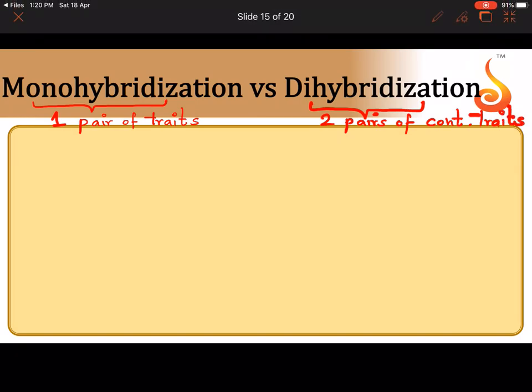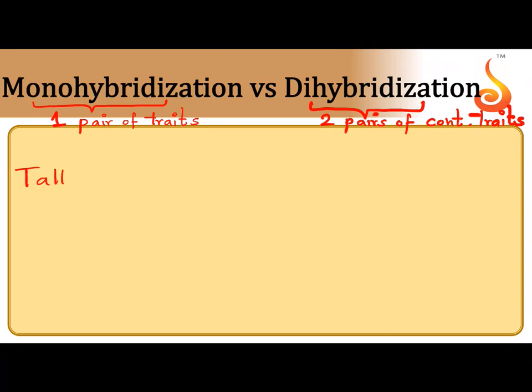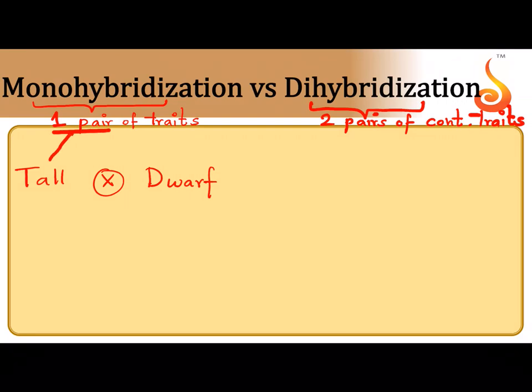See the difference? Which is the example that I gave you here? Tall versus dwarf. The character is one, height. But how many pairs of traits? Two traits. One is tall and one is dwarf. When a cross involves two parents differing in only one pair of contrasting traits, we call such a cross monohybridization. The offspring is called a monohybrid.